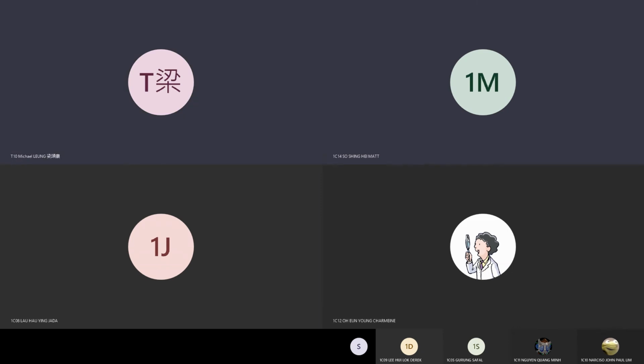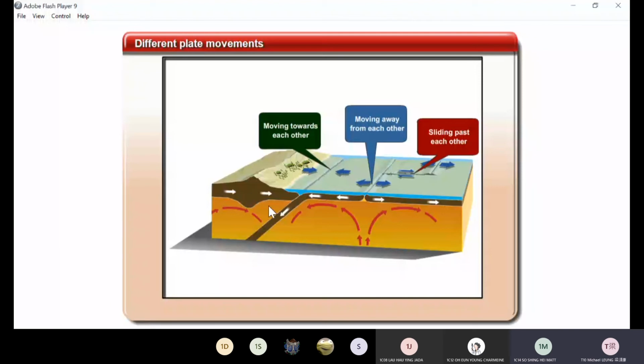Okay, this is the video. Okay, so this is the convection current. Okay, so convergent plate movement when plates are moving towards each other. So one plate subsided.